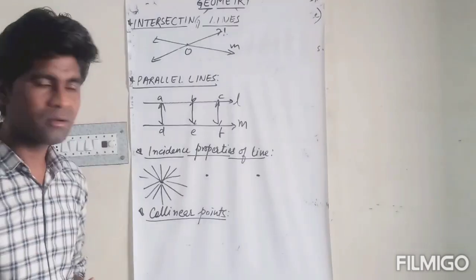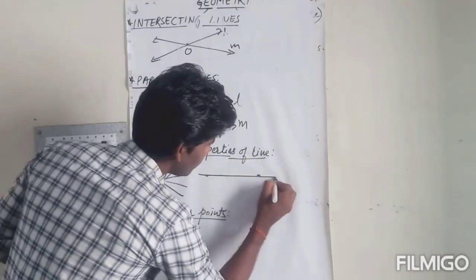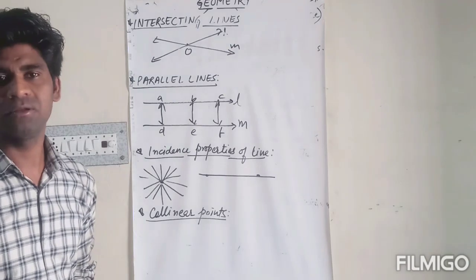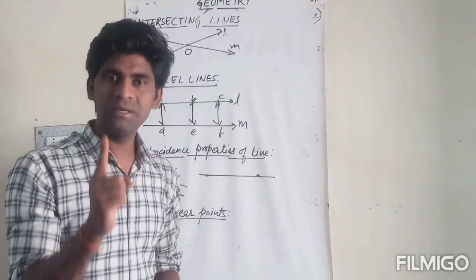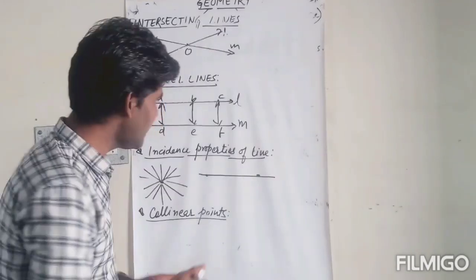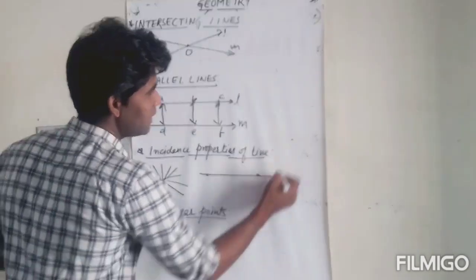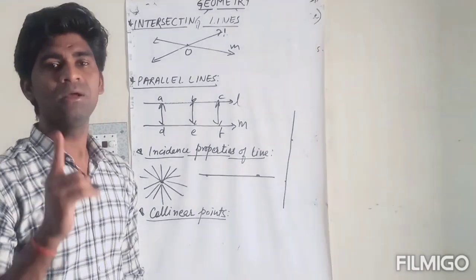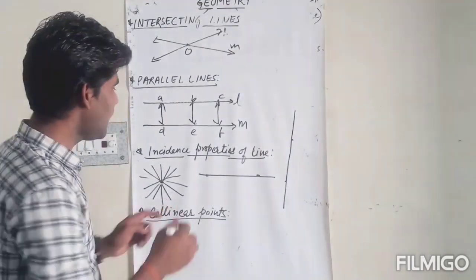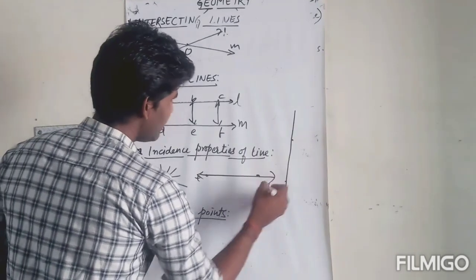but there is only one line drawn through two distinct points. दो distinct points को अगर हम join करते हैं तो उनमें से होकर केवल एक ही लाइन जाएगी. Look, हमने एक पॉइंट इधर लिया और उन दोनों पॉइंट को जोड़ा तो only one line passes through two distinct points to make a line. Okay, line L and line M.